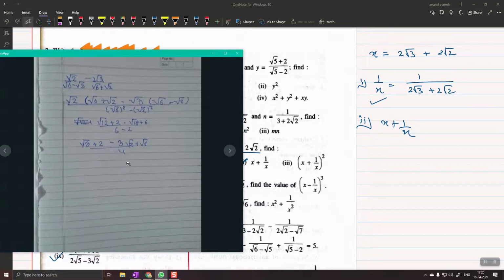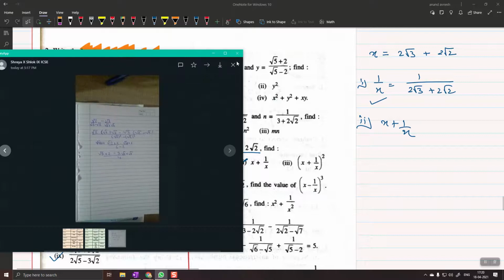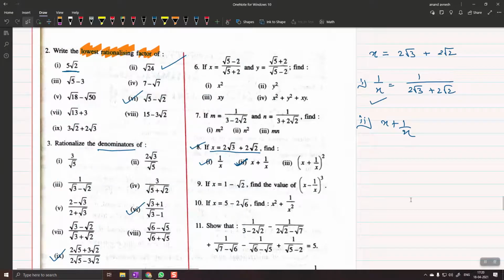Sir, we can do x plus... 2 root 3 plus 2 root 2... plus x.